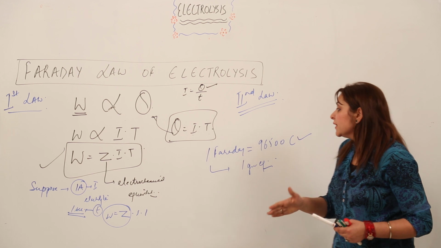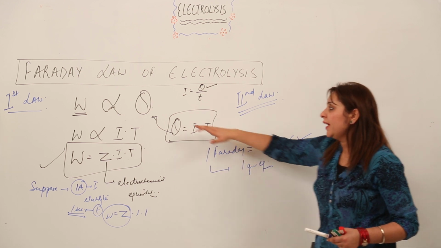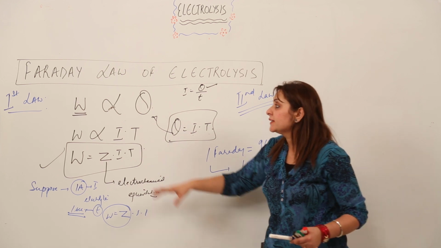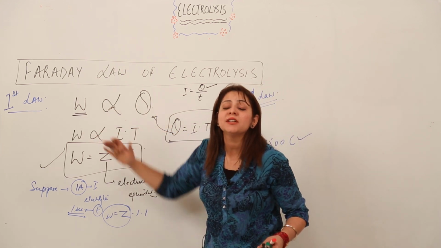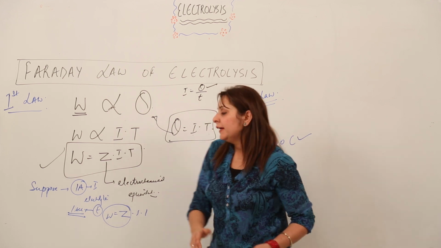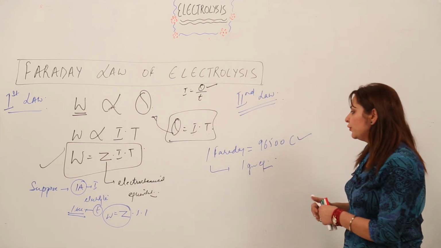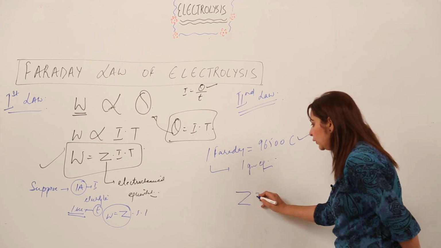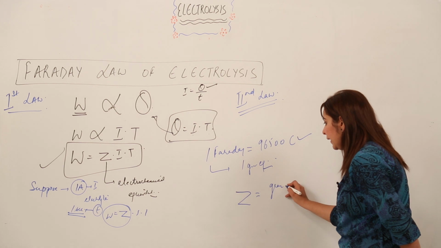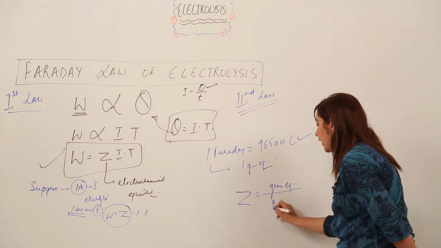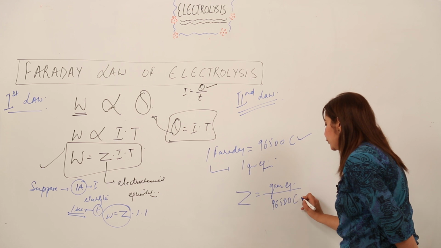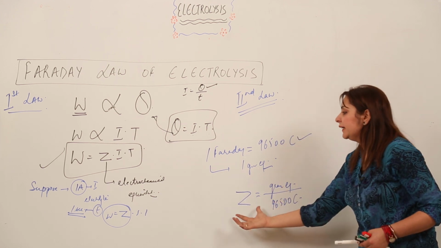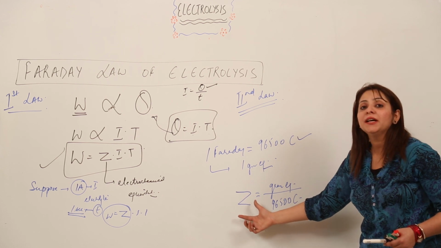So when 1 Faraday of electricity is passed, that means 96500 coulomb, then how much weight of substance do we get at the electrode? It is equal to 1 gram equivalent. This is how we are going to relate it. So how do we calculate the electrochemical equivalent? Z is equal to the gram equivalent divided by 1 Faraday, that is 96500 coulombs. By this law we can calculate the value of electrochemical equivalent.